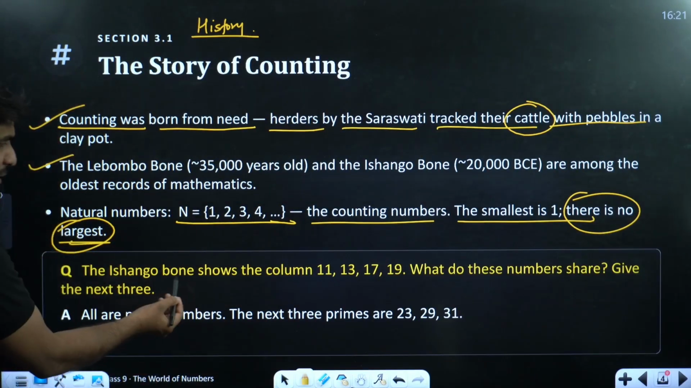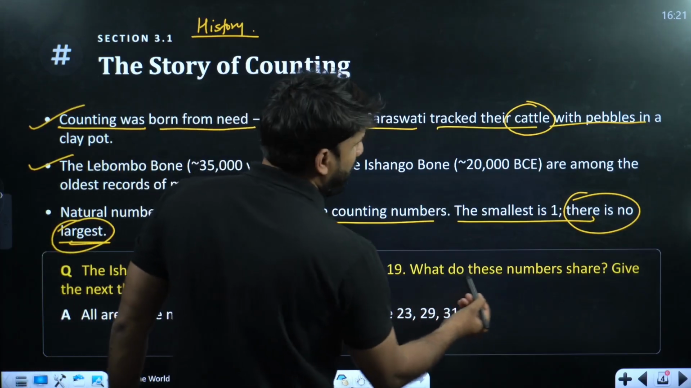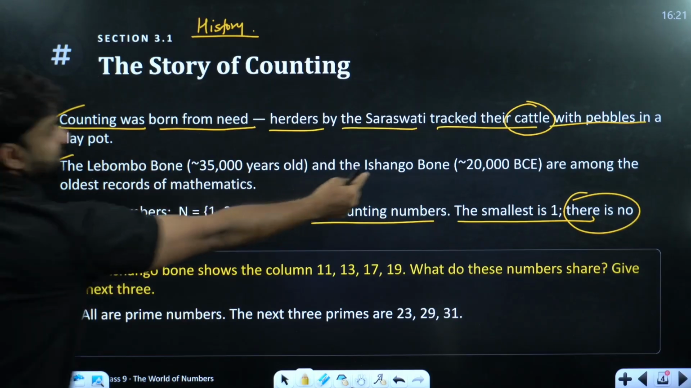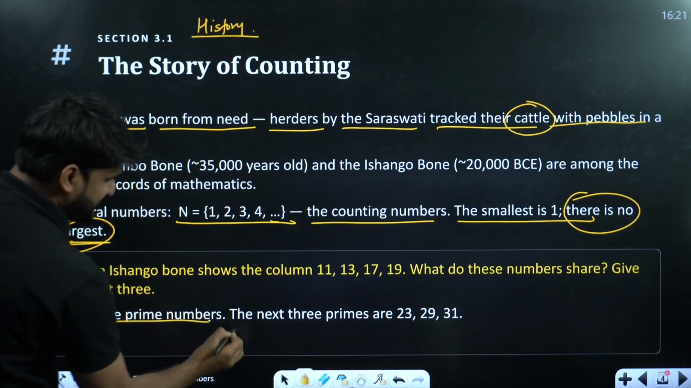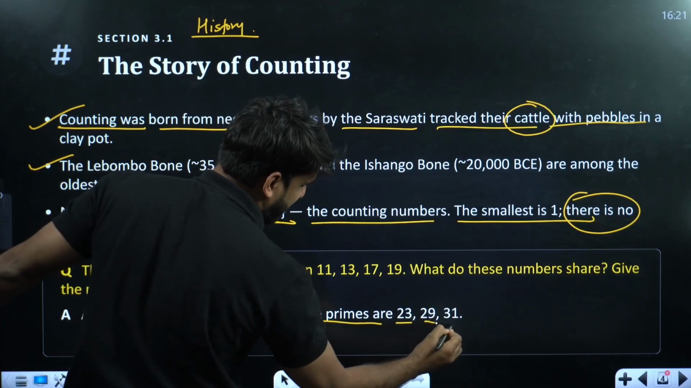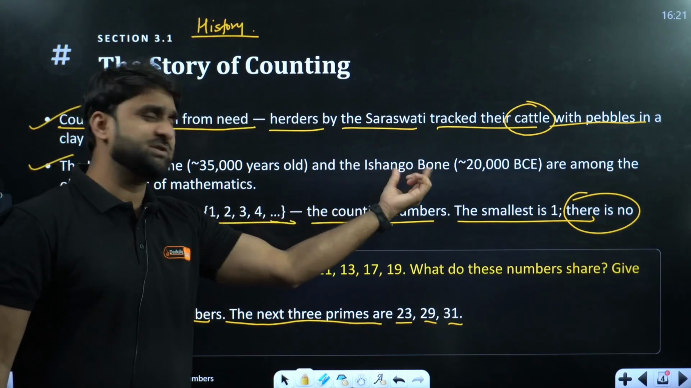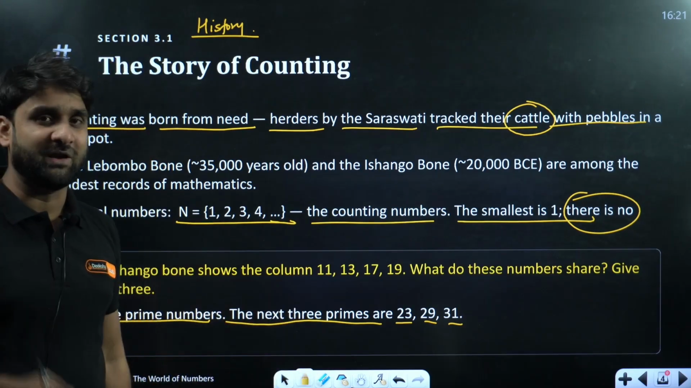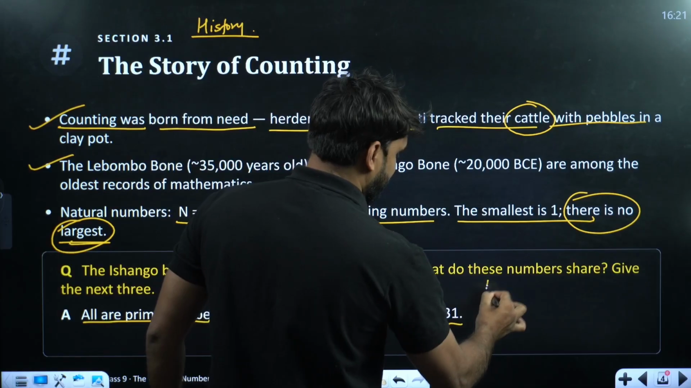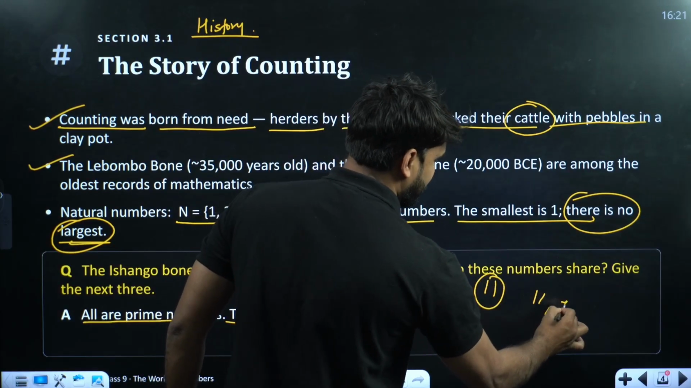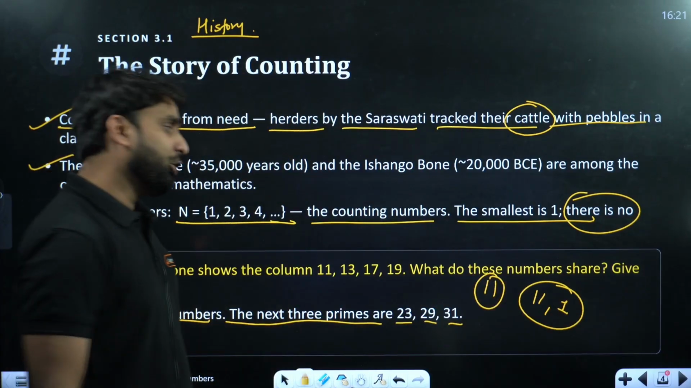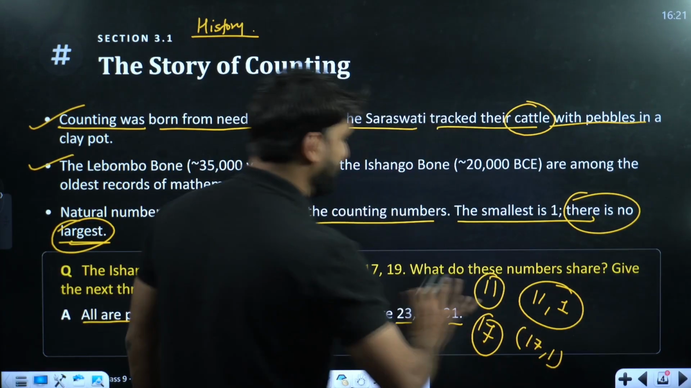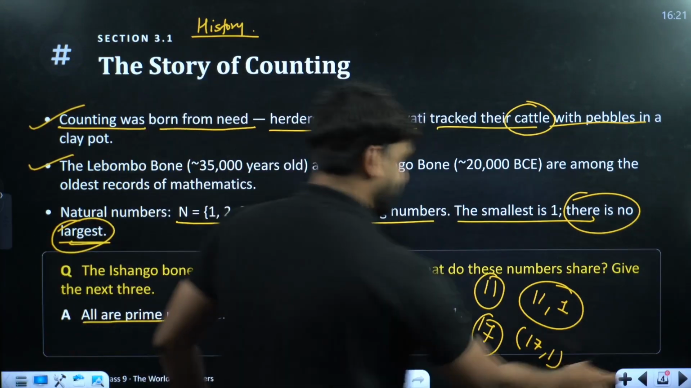Next, the Ishango bone shows the columns 11, 13, 17, 19. What do these numbers share? Basically, in the Ishango bone, we are talking about prime numbers. The next 3 prime numbers are 23, 29, 31. So according to this methodology, it was representing the prime numbers, and we all know prime numbers are those having only 2 factors, 1 and itself. If I talk about 11, 11 can be divided by 11 and 1 itself, right? So this is a prime number. If I talk about 17, 17 only has factors 17 and 1, so 17 is also a prime number. So this was the Ishango bone. I hope this is clear to you.